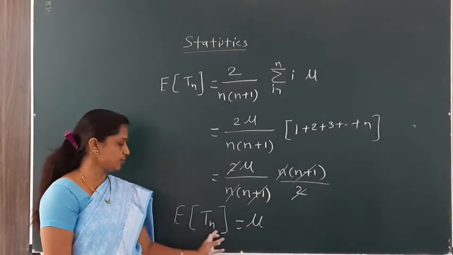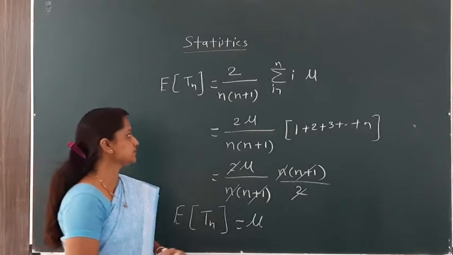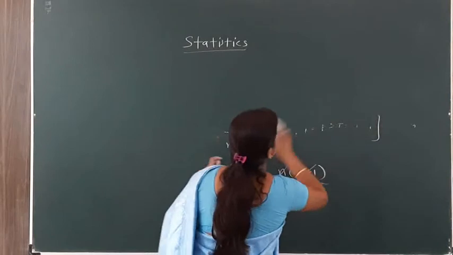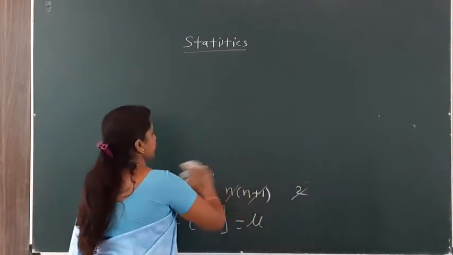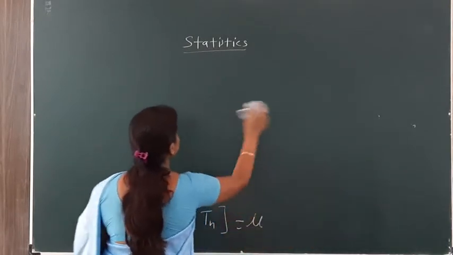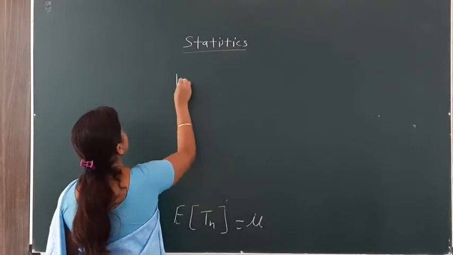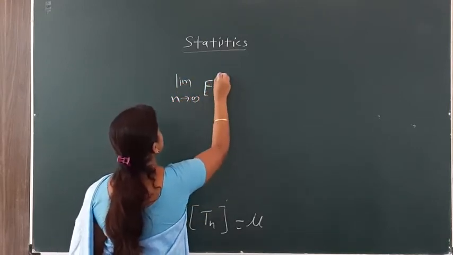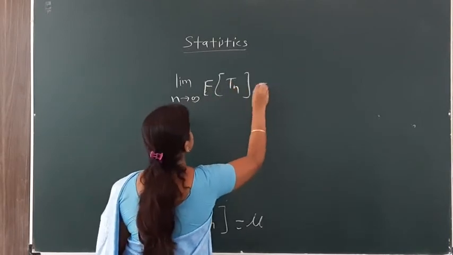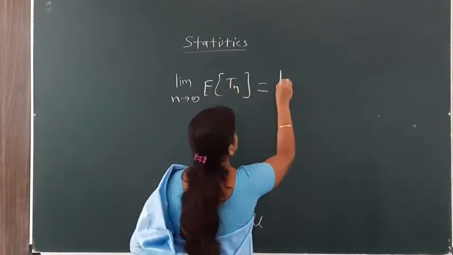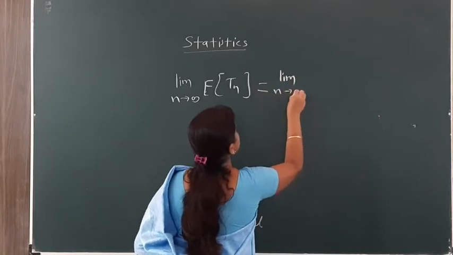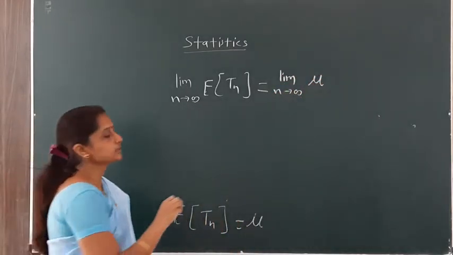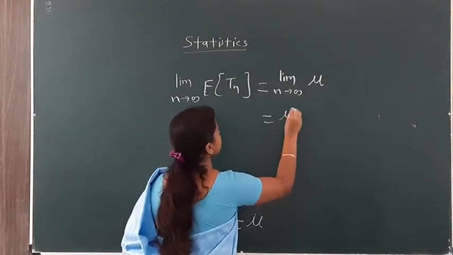The first thing we have to do here is check consistency. For consistency, we take the limit of both sides as n tends to infinity. Here we first prove that it is an unbiased estimator. Now we have to prove whether it is consistent or not. So the limit as n tends to infinity of the expected value of Tn is equal to the limit as n tends to infinity of mu, and we know that the limit of a constant is a constant, which is equal to mu.